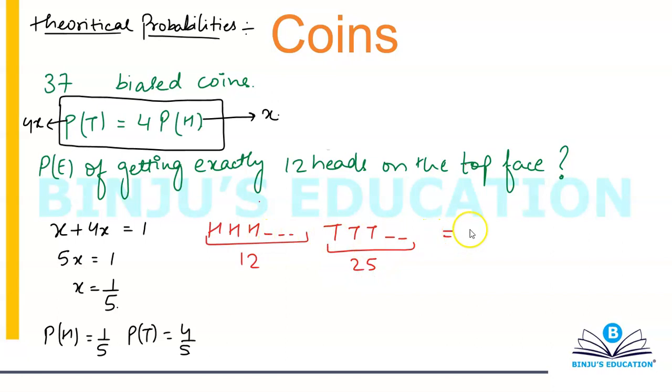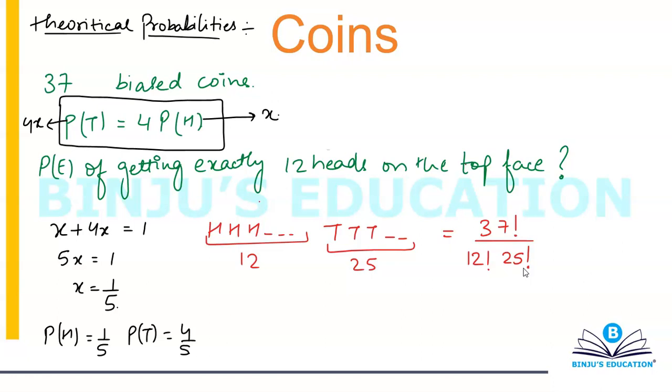So I have to arrange 37 things in a straight line. That's 37 factorial, of which 12 are the same and 25 are the same, so divided by 12 factorial into 25 factorial. But this is just going to give me the number of ways in which I can have 12 heads and 25 tails in a straight line. This will not give me the probability.